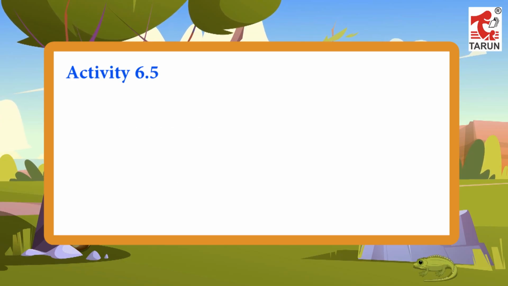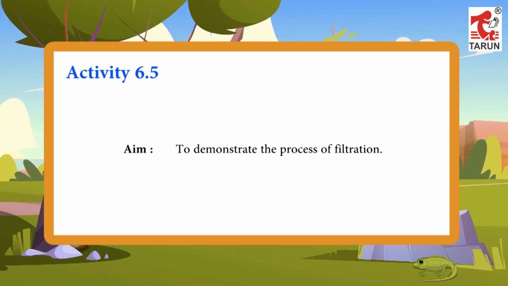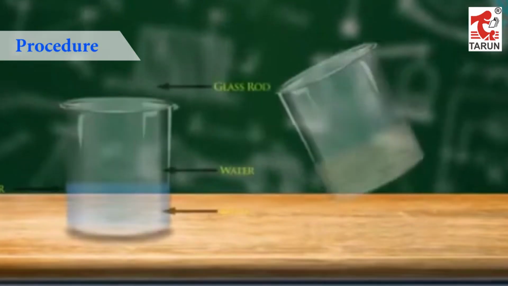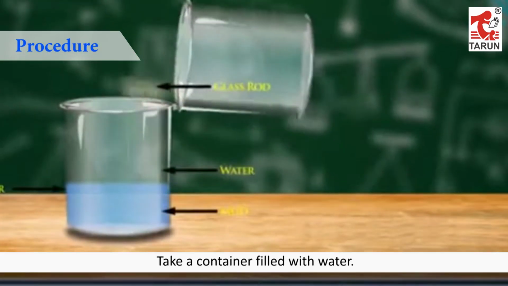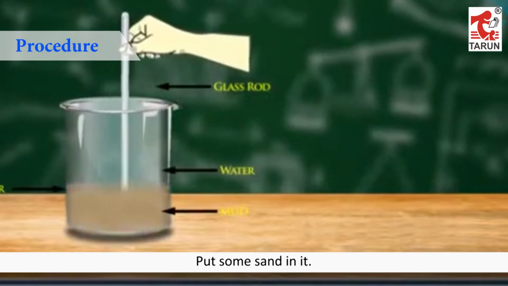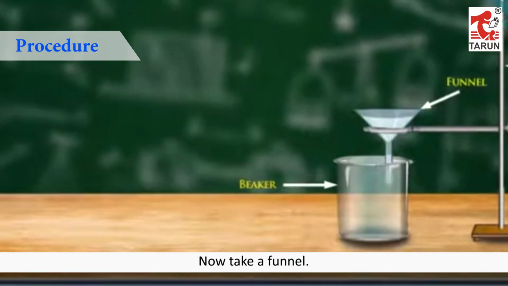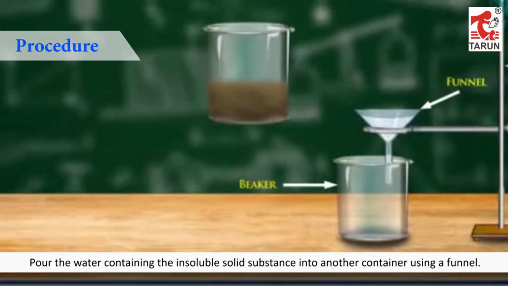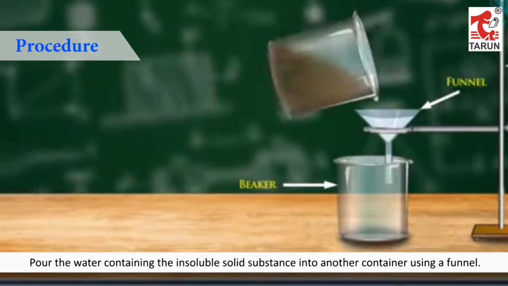Activity 6.5. Aim. To demonstrate the process of filtration. Materials required. A funnel, a filter paper, 2 containers, water, any insoluble material. Procedure. Take a container filled with water. Put some sand in it. Now take a funnel. Now take another container. Pour the water containing the insoluble solid substance into another container using a funnel.